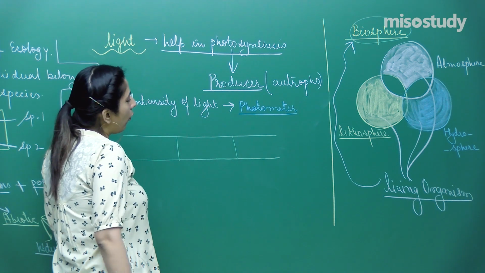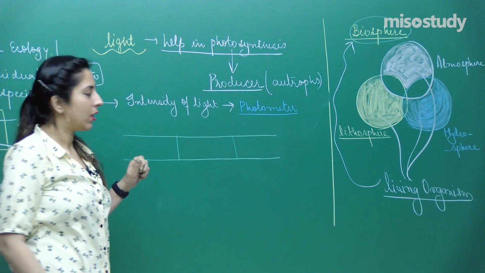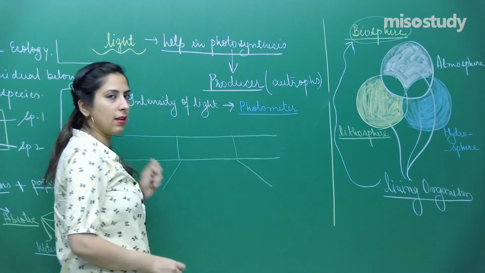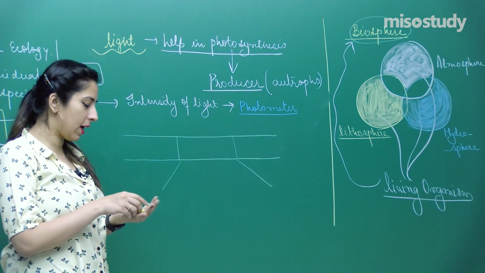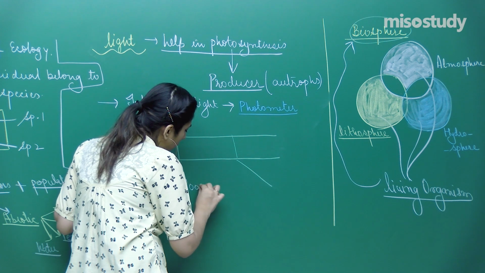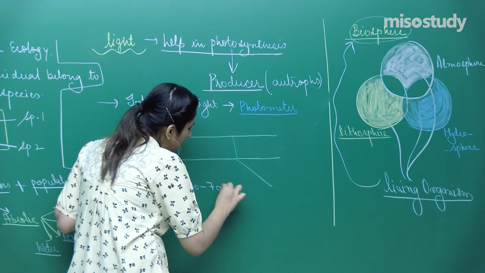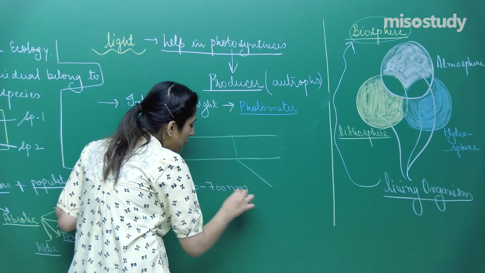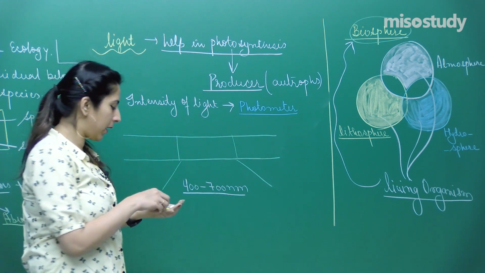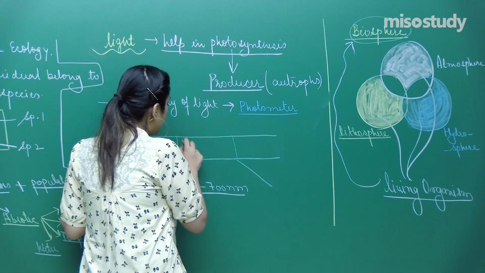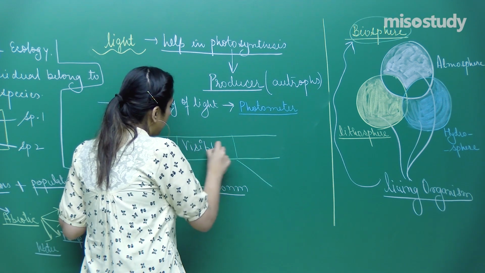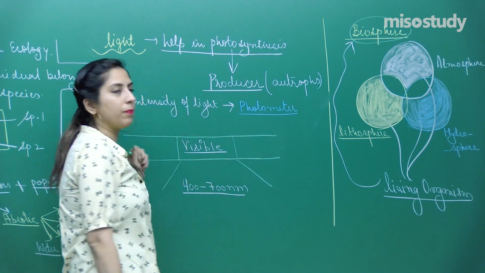I am focusing only on the visible spectrum. The visible spectrum falls under the wavelength of 400 to 700 nanometer, and this 400 to 700 nanometer is called the visible spectrum.